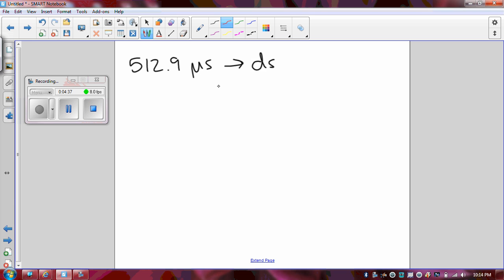And you can do that by looking at both measurements and notice what's the same between them. And you'll notice what's the same between them is the S. So that tells you seconds is the unit. So then anything that's added to it in the front must be the Greek prefix that you're working with in the metric system. So notice I'm currently in micro, and I want to get to deci.